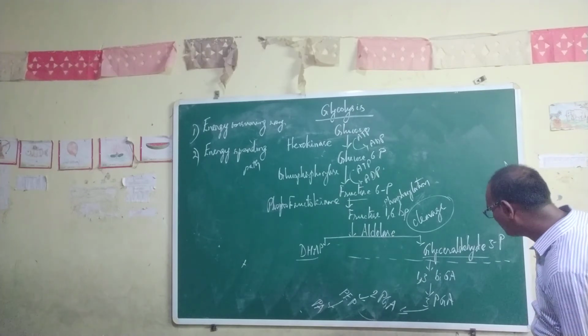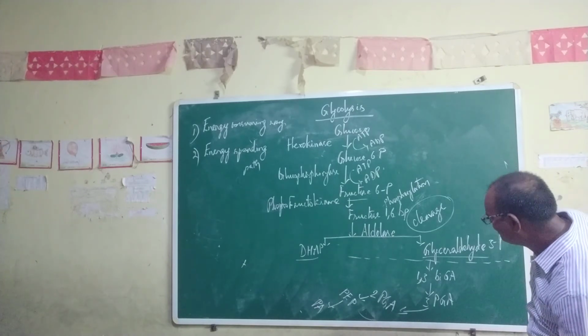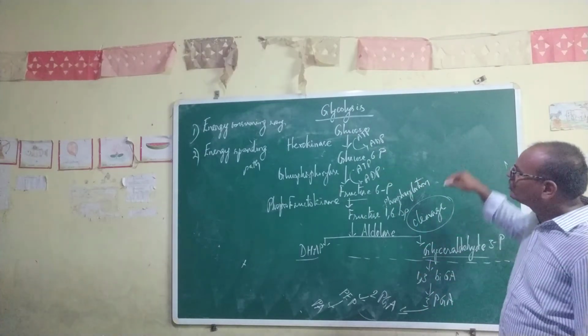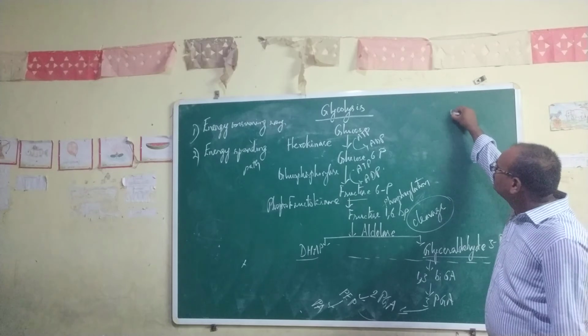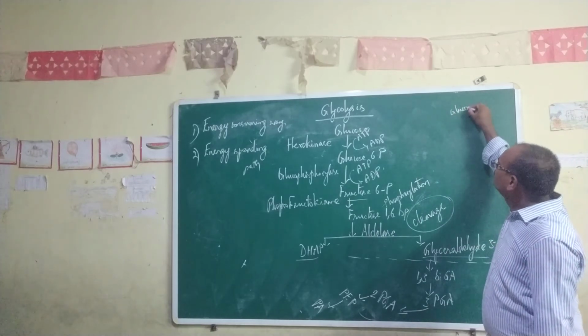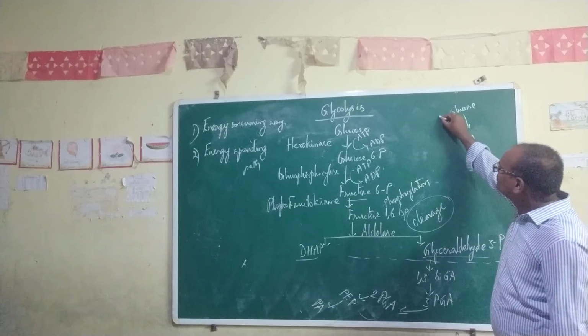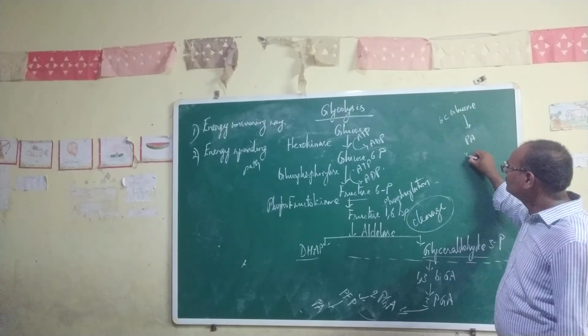My point here is that the cycle takes place 2 times, because glucose is converted into pyruvic acid. Glucose is a 6-carbon compound and pyruvic acid is a 3-carbon compound.